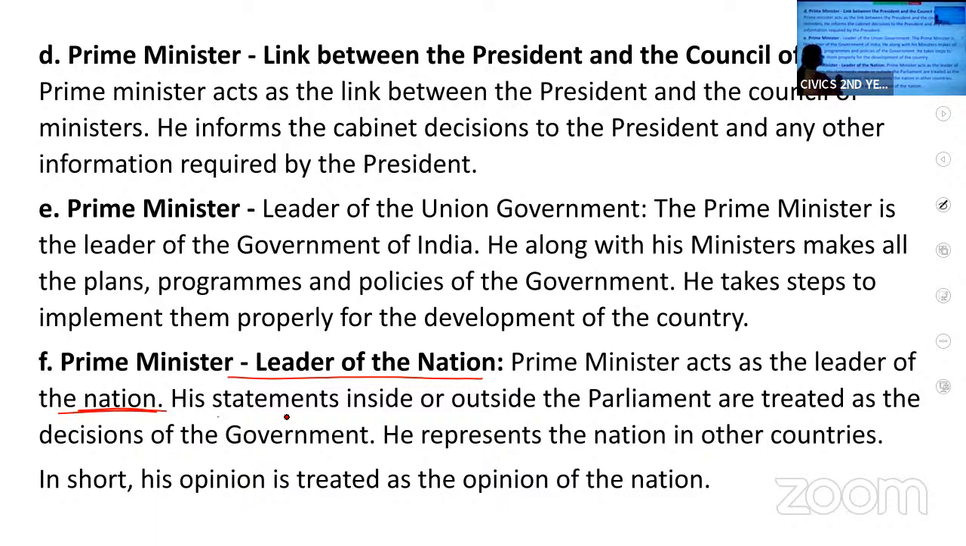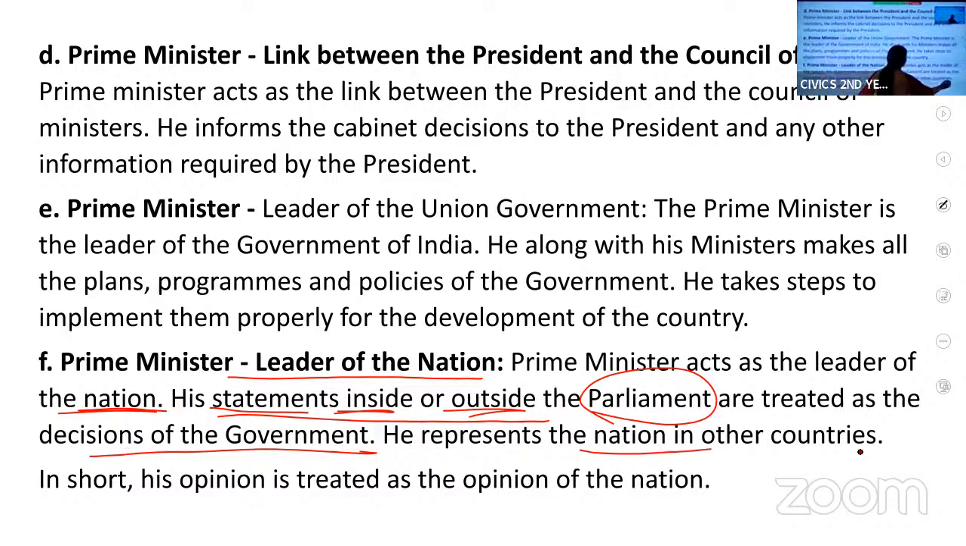Whatever statements are given inside and outside the parliament are treated as the decisions of the government. Whatever decisions are taken by the government are expressed by the prime minister through his statements inside and outside the parliament. Whatever statements he gives has got weightage because it is considered as the decision of the government. He is representing the nation in other countries.